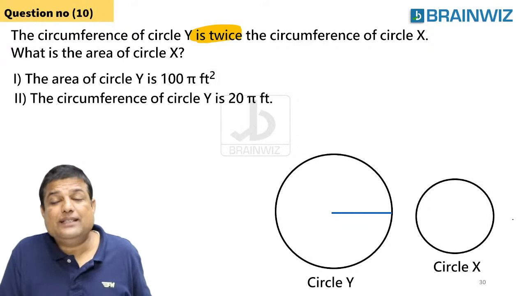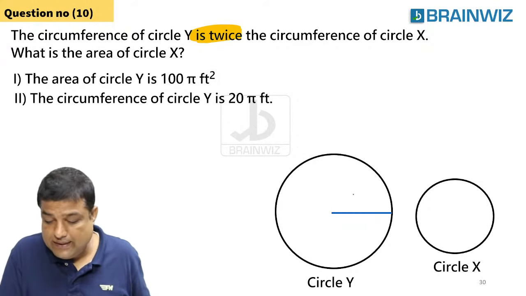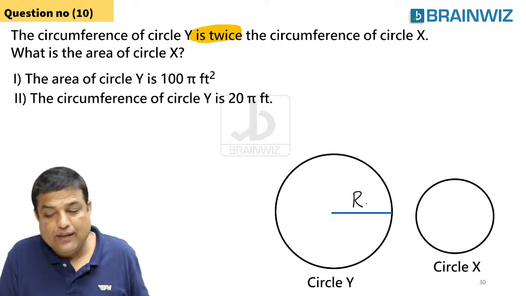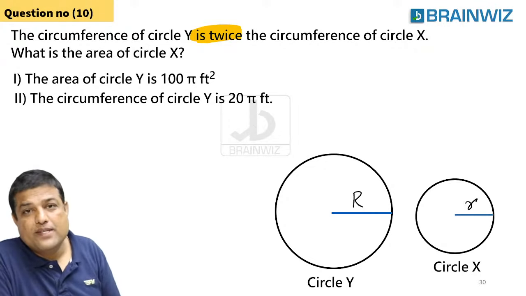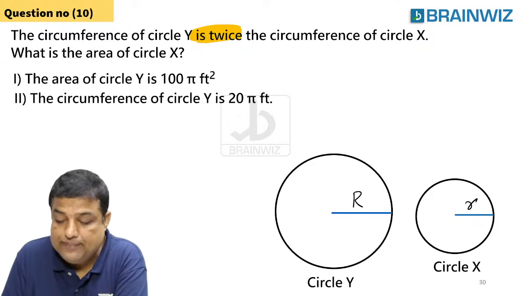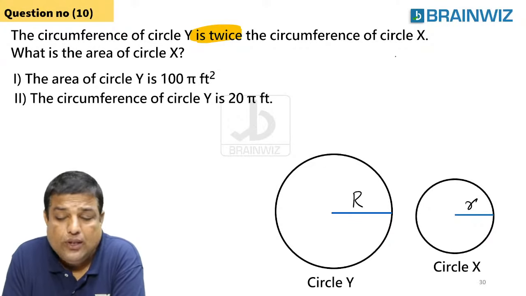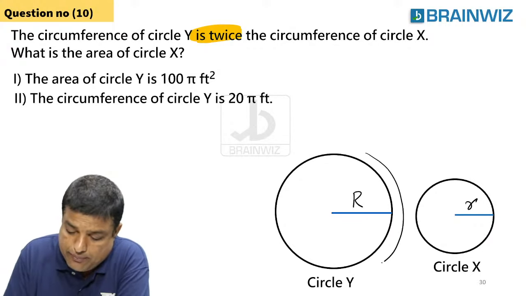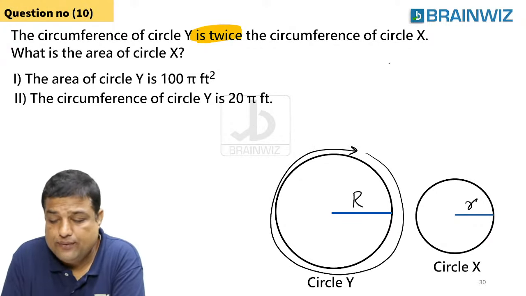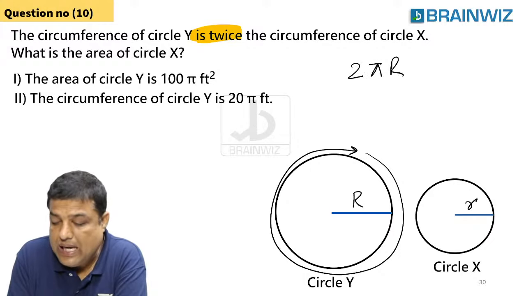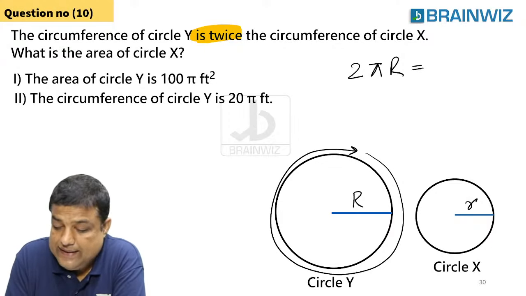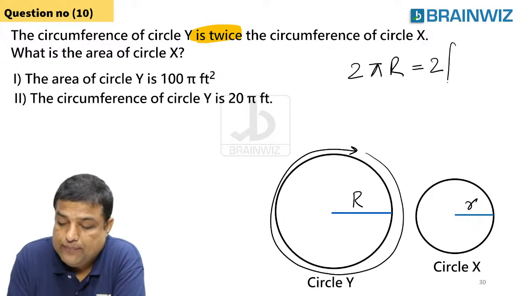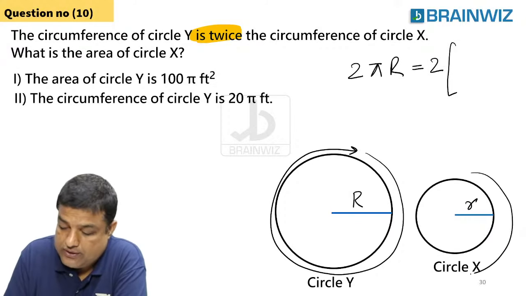Let the radius of the bigger circle be capital R, and the radius of the small circle be small r. What he told you is that circumference is double, meaning the perimeter is double. So what is the perimeter of the bigger circle? Is it pi r square? No, the perimeter formula is 2 pi r. That is equal to 2 times the perimeter of the smaller circle.